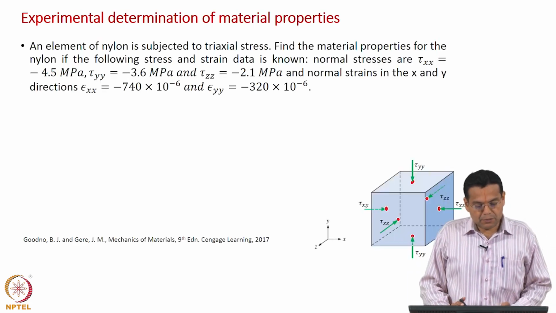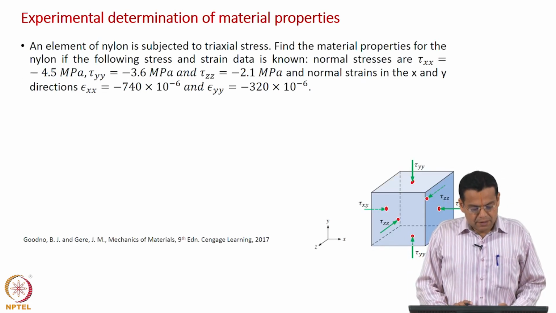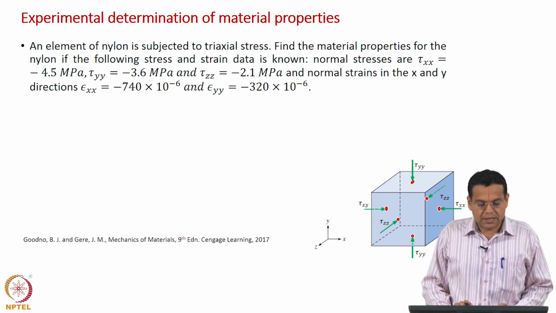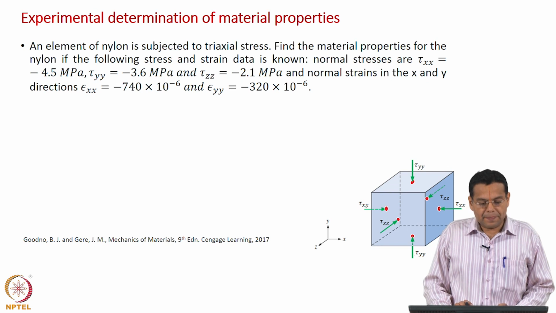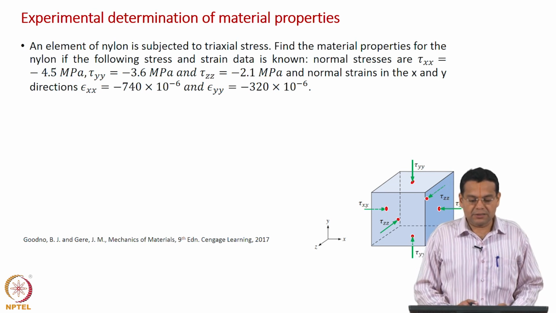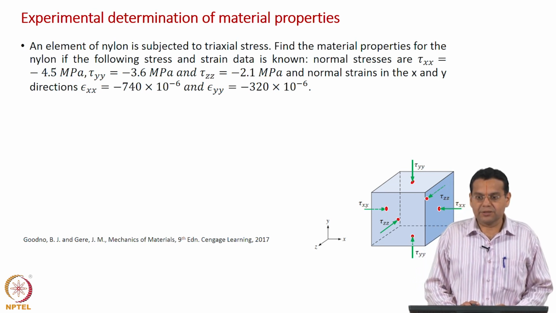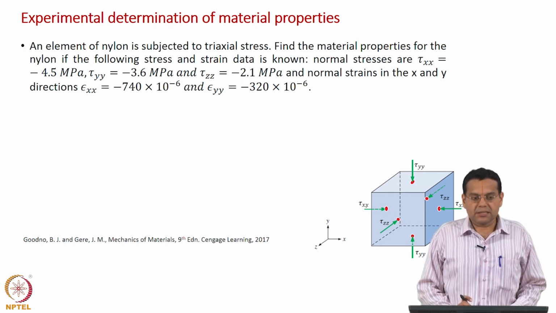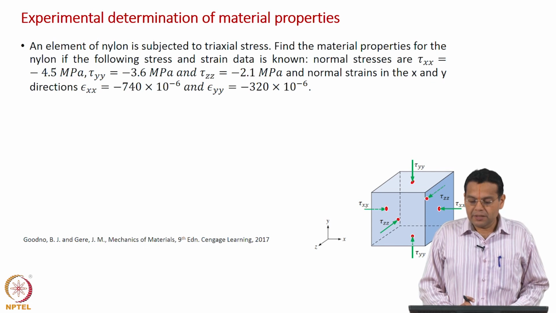Now, let us read the example. An element of nylon is subjected to triaxial stress. We have come across triaxial stress a few times now, which means only normal stresses are applied.